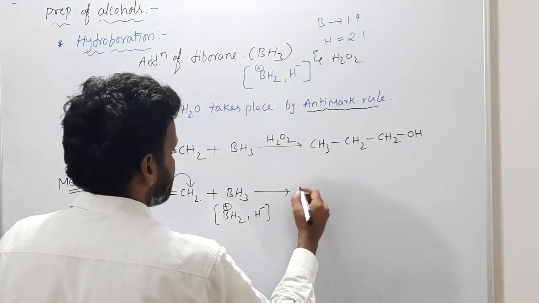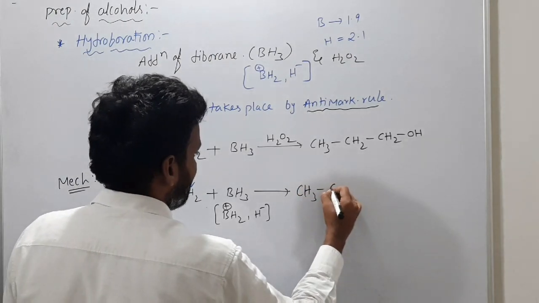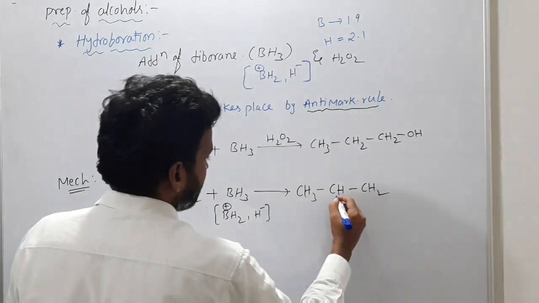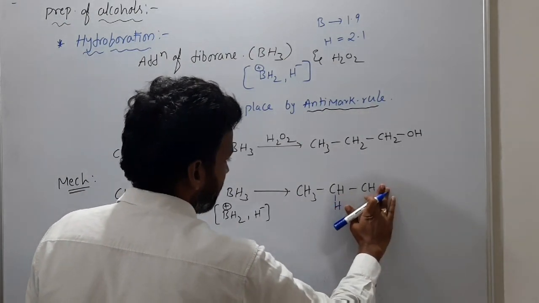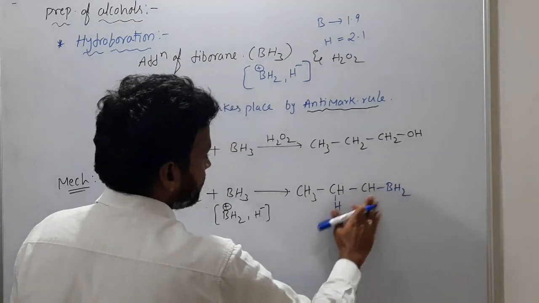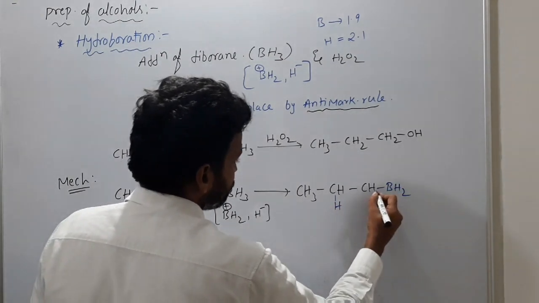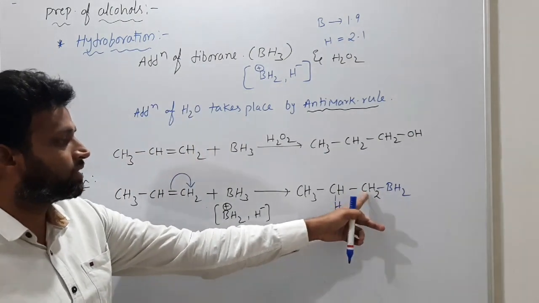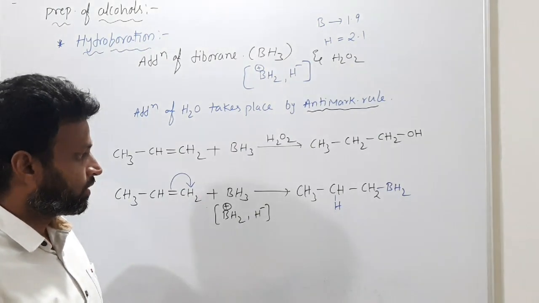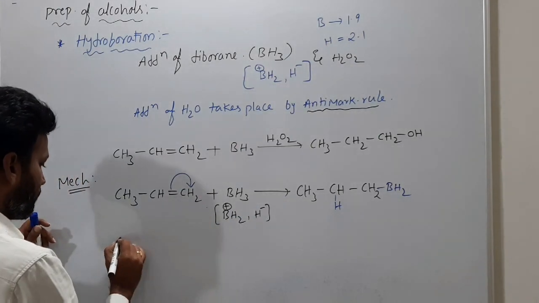Suddenly you will have CH3 CH single bond CH2, and here H, one more hydrogen, and here you have BH2. Got it? So this happens, BH2 added on this carbon. Got it? So this now you can add to another one.